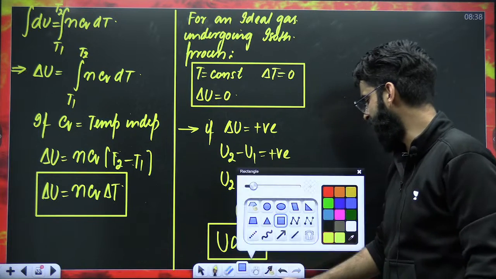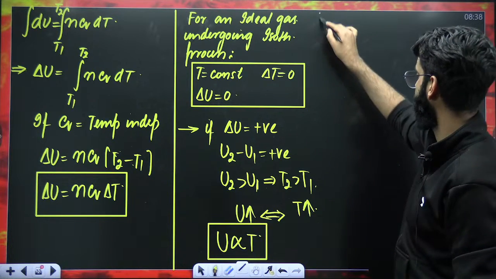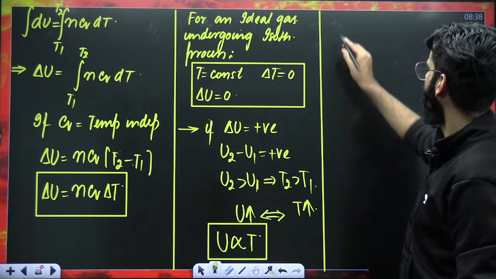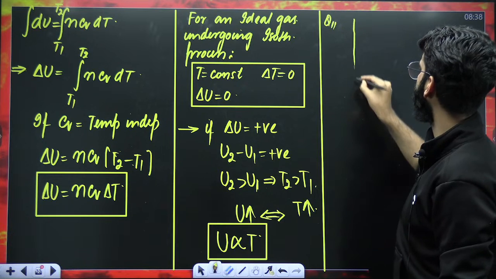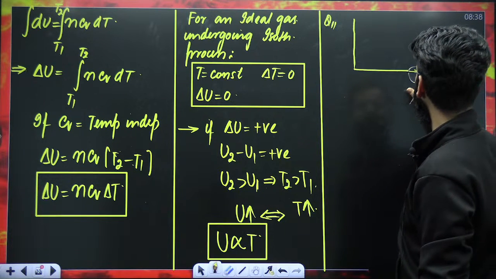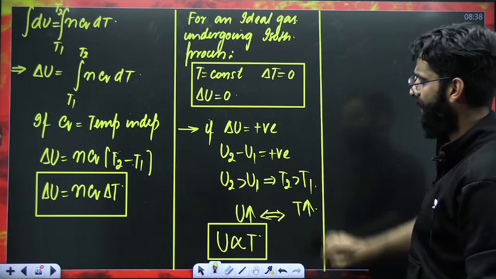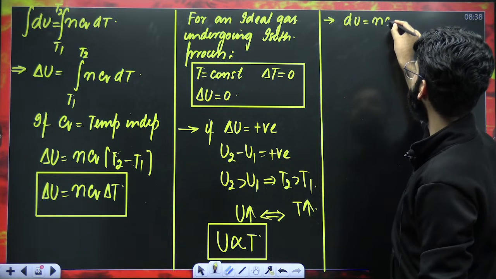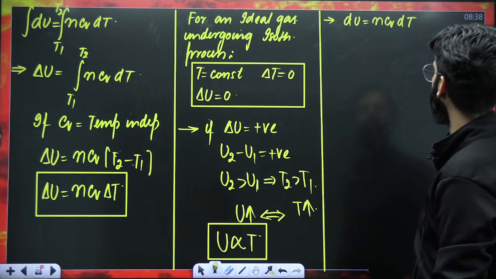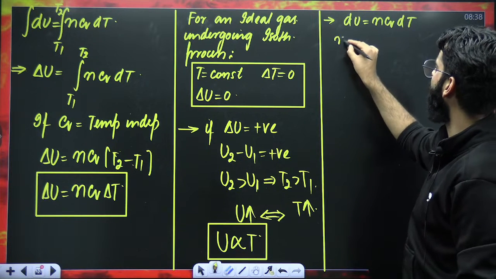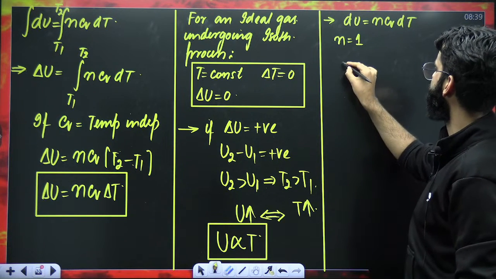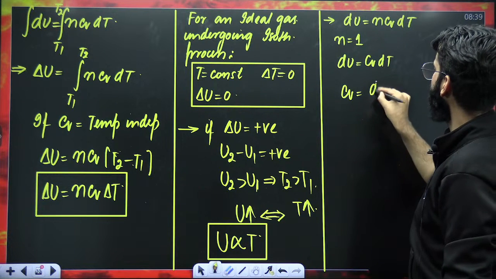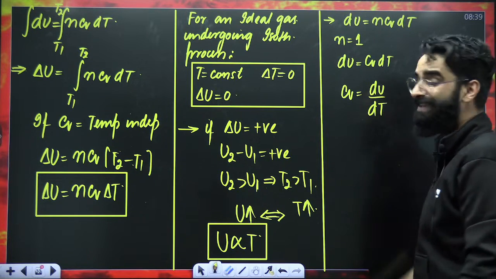Now, my dear students, let's try to understand one simple thing. Few minutes back, I told you dU is equal to nCv dT. Correct? For 1 mole of ideal gas, dU will be equal to Cv dT. So can you calculate Cv from here? It's going to be dU upon dT. Cv is equal to dU upon dT.